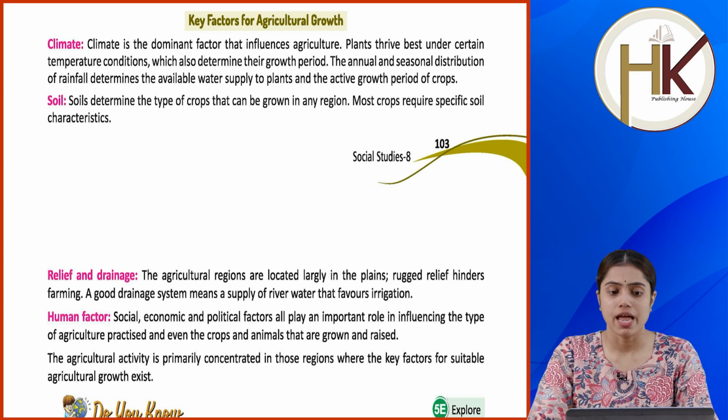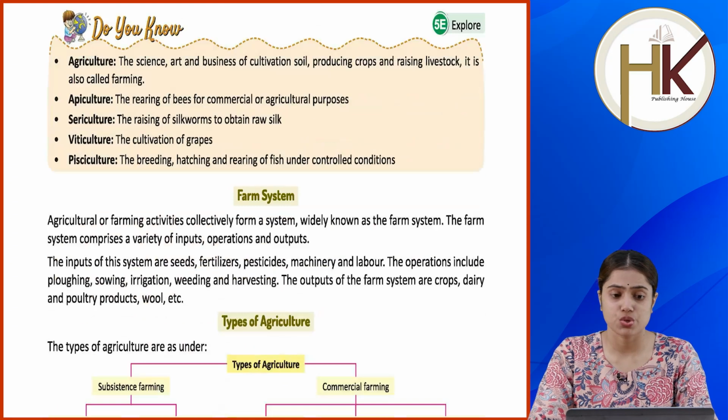The agricultural activity is primarily concentrated in those regions where the key factors for suitable agricultural growth exist. Do you know, agriculture, the science, art and business of cultivating soil, producing crops and raising livestock, is also called farming.